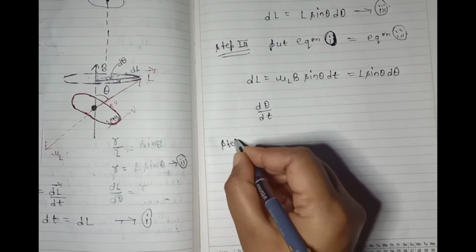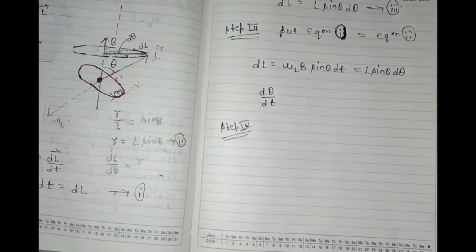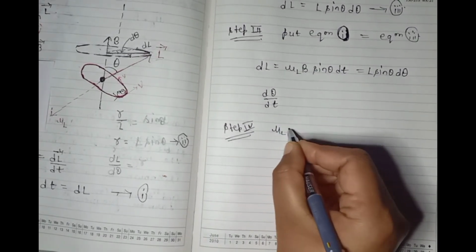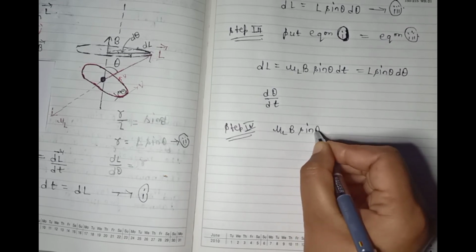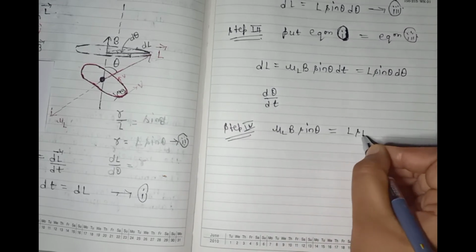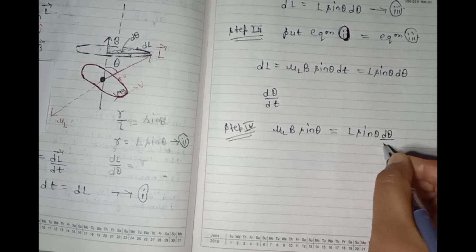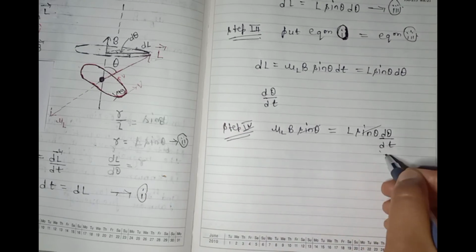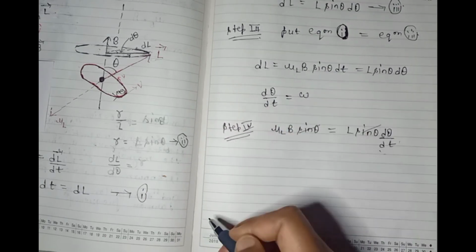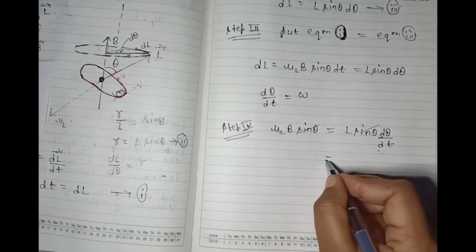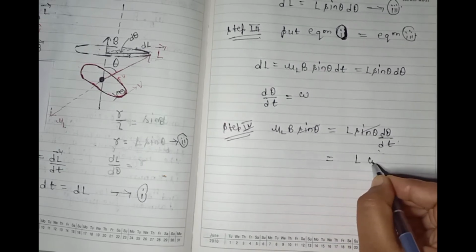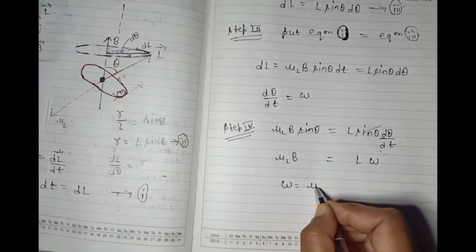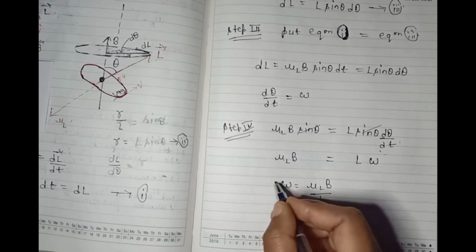So we get mu L B sin theta equals L sin theta d theta over dt. Cancel sin theta against sin theta. Then d theta over dt equals omega, the angular frequency. So L into angular frequency equals mu L into B. So omega equals mu L B upon L.